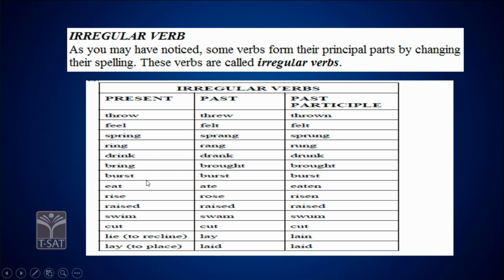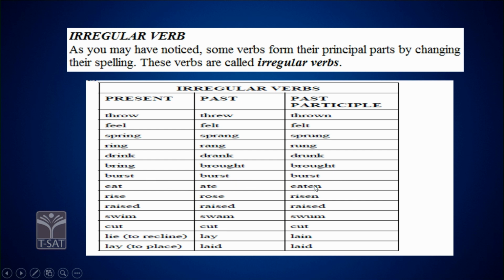Some of the examples are being given here. There are many, but I have given you a few of the examples here. Feel, felt, felt. Spring, sprang, sprung, springing. Feel, felt, felt, feeling. The present participle is not being given here. If you wish to learn them, you learn them. Ring, rang, rung, ringing. Drink, drank, drunk, drinking. Bring, brought, brought, bringing.